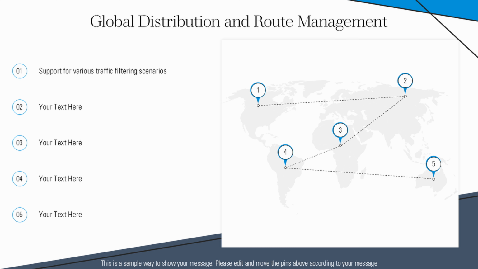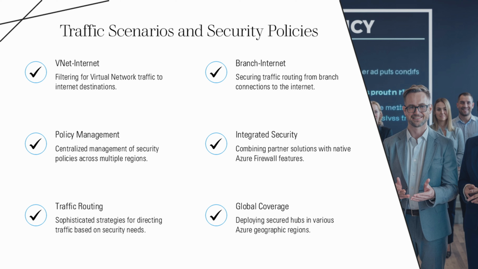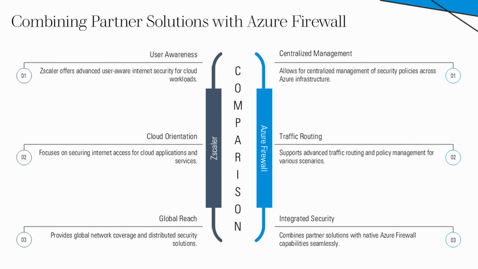Organizations can deploy secured hubs configured with their preferred security partners across multiple Azure regions, providing global coverage and consistent security policies. The integration supports various traffic scenarios, including VNet to Internet and branch to Internet filtering, with the flexibility to combine partner security solutions with native Azure firewall capabilities for different traffic types.